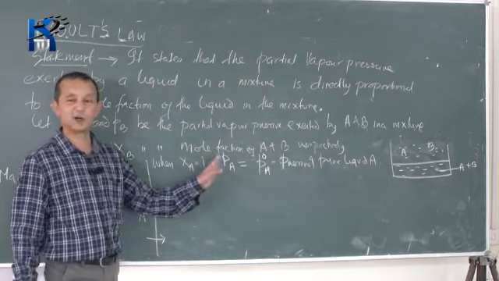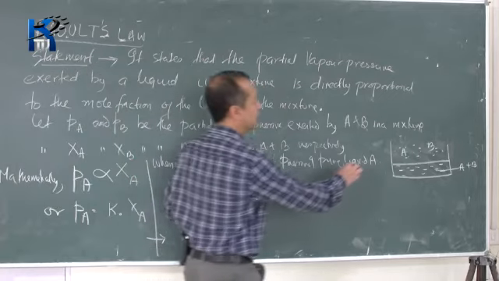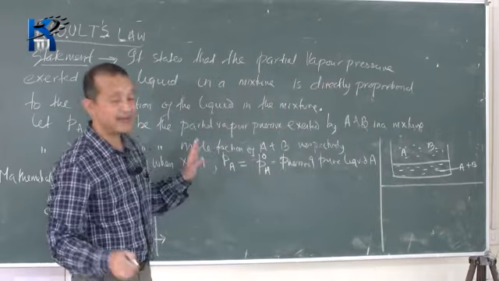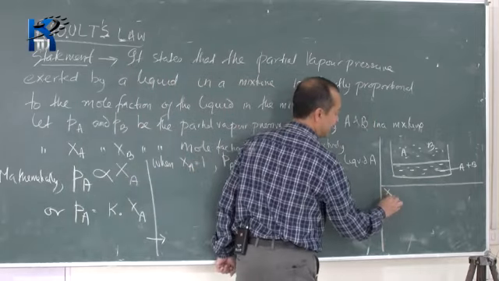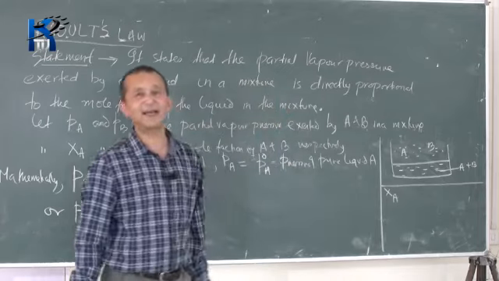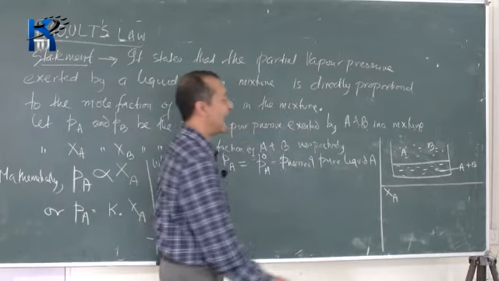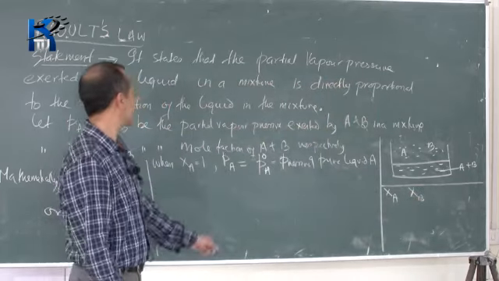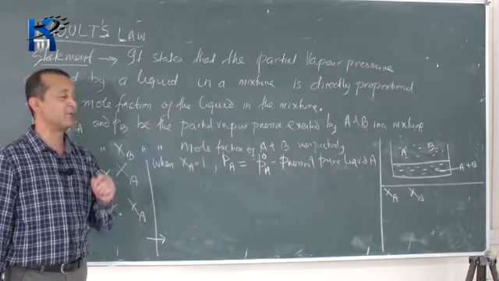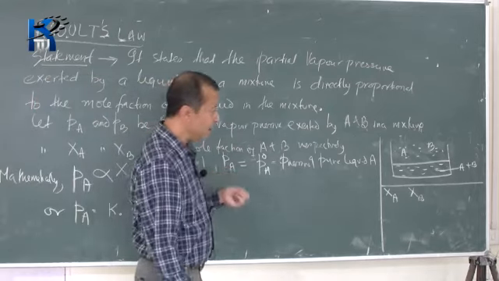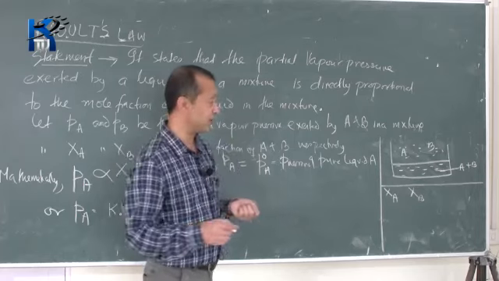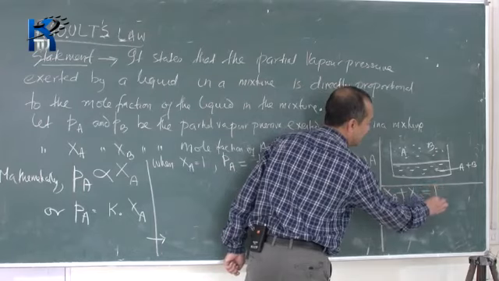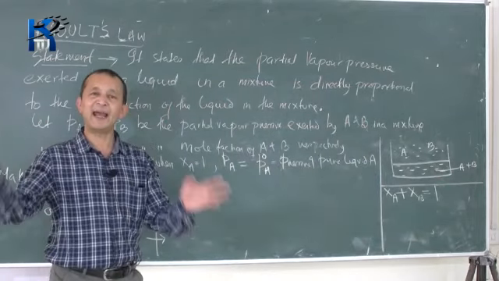When X is equal to 1, here I will give you the explanation. XA is the mole fraction of A, and XB is the mole fraction of B. If you refer back to the mole fraction topic, you will find that the sum of the mole fractions is always equal to 1 for any mixture.